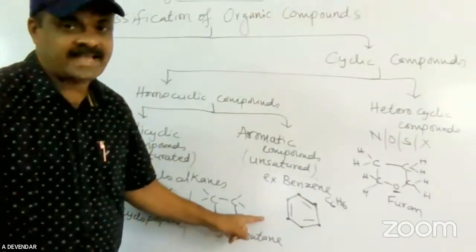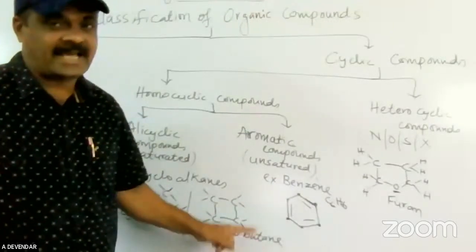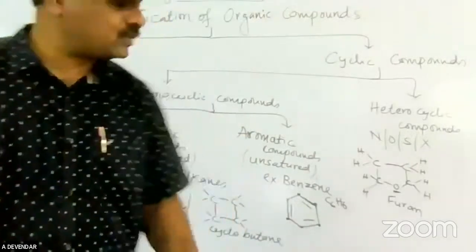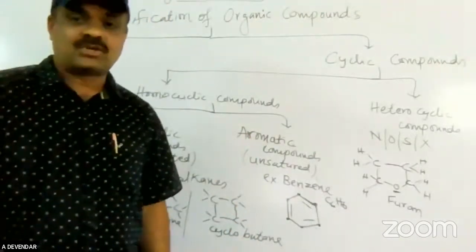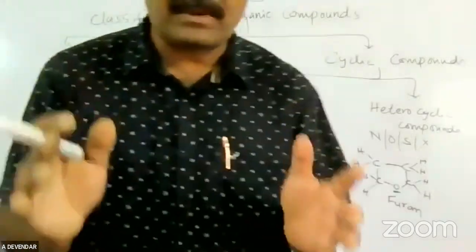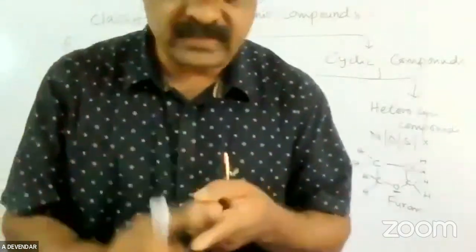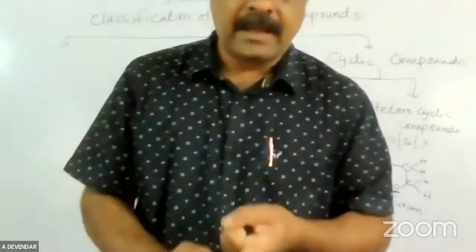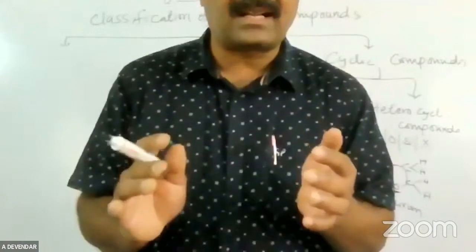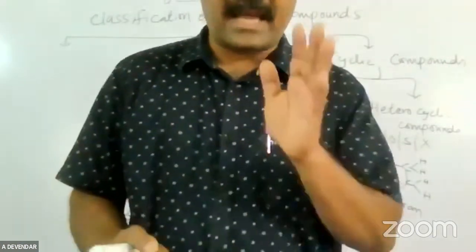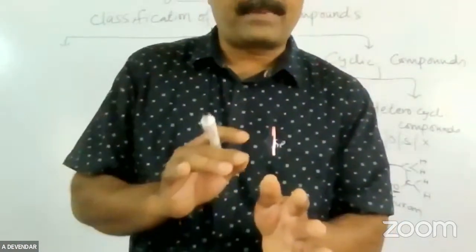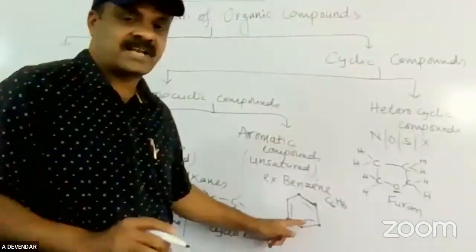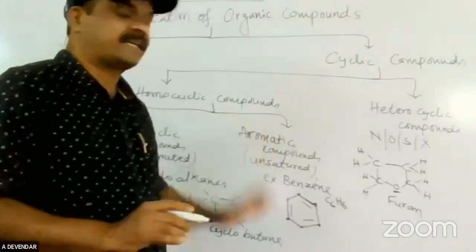Aromatic cyclic compound. Cyclic compound means the carbon and hydrogen atoms are arranged in a cyclic form, but there is an alternating single and double bond present. Those are called aromatic hydrocarbons. The examples are benzene, naphthalene. Naphthalene, you use as naphthalene balls for household purposes. Anthracene, phenanthrene. These all come under the aromatic hydrocarbons, with alternating single and double bonds, like the benzene structure we are writing. This is about the aromatic hydrocarbon.